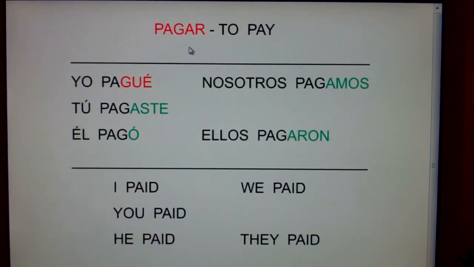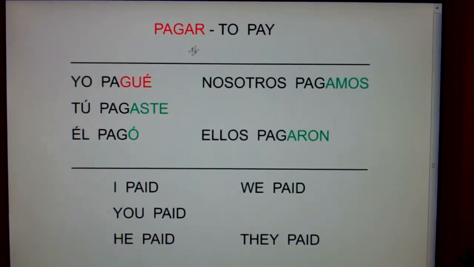But Mr. Holt, pagar is in red. That means it's irregular. What is it that's irregular about the verb pagar, to pay? The yo form. Notice, you don't chop off the AR and add an E. You don't say yo pagüe. You chop off the GAR and you add GUE.